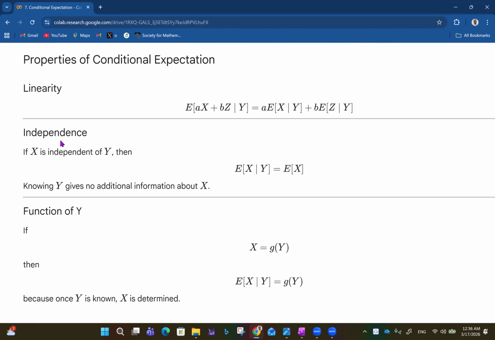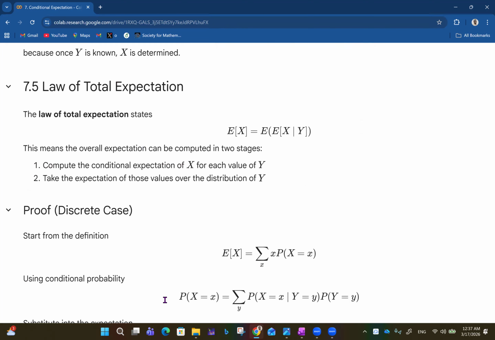And then talking about independence, if X is independent of Y, then we say that the expected value of X given Y is simply the expected value of X, because Y doesn't affect it in any way. So knowing Y gives no additional information about X. Then function of Y now. If X is equal to g of Y, then the expected value of X given Y is actually a function of Y, g of Y, because once Y is known, X is automatically determined.